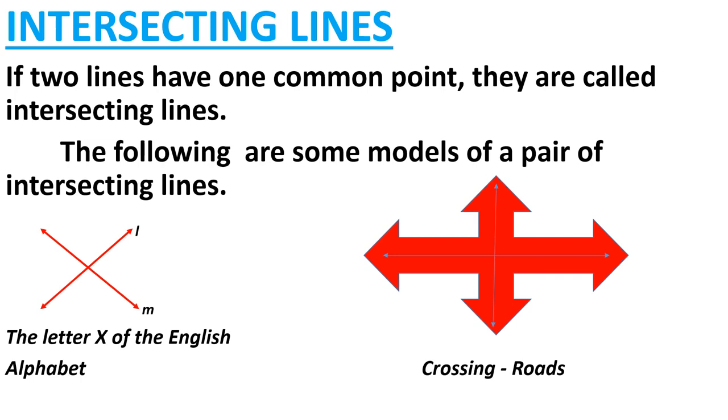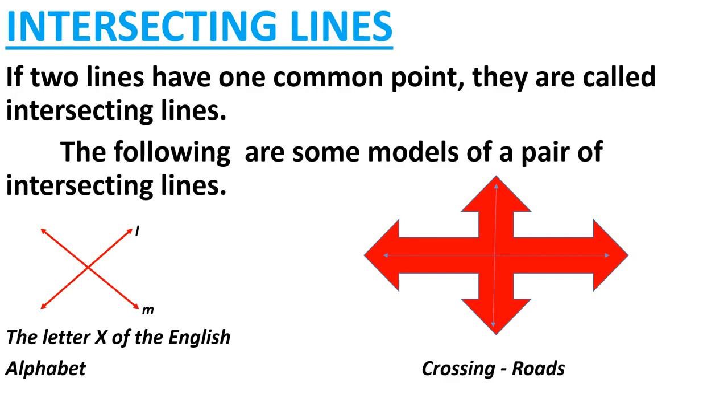The letter X of the English alphabet. See, here are two lines, line L and line M. They are intersecting at one point. So line L and line M are intersecting at a point.